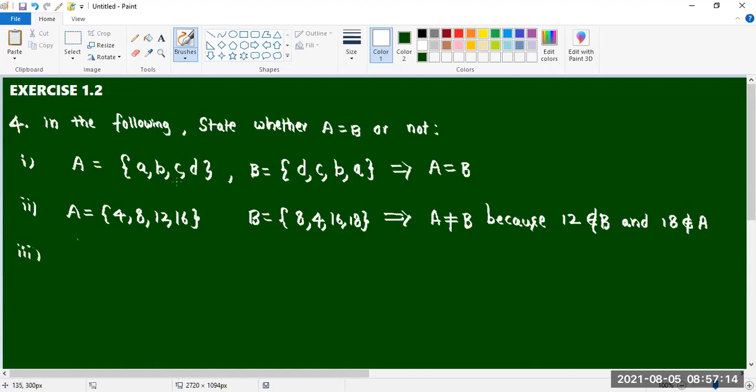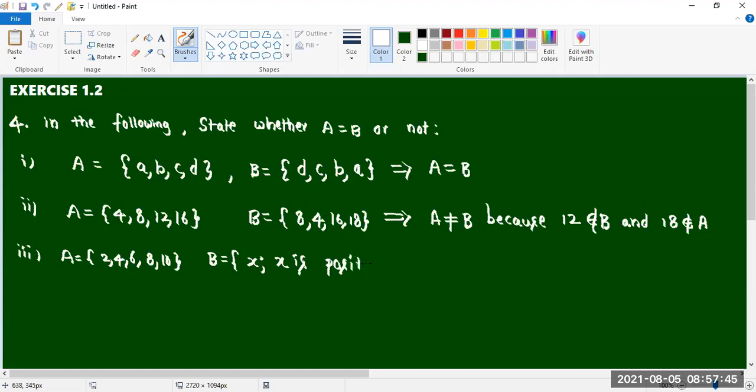The next one is A equal to {2, 4, 6, 8, 10} and B equal to {x : x is a positive even integer and x is less than or equal to 10}.